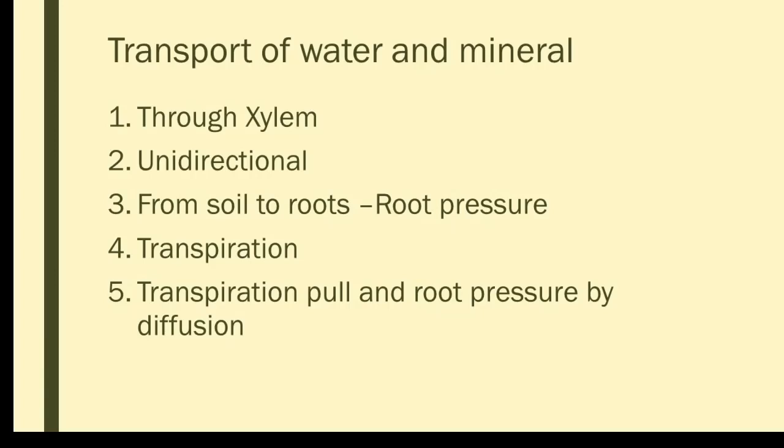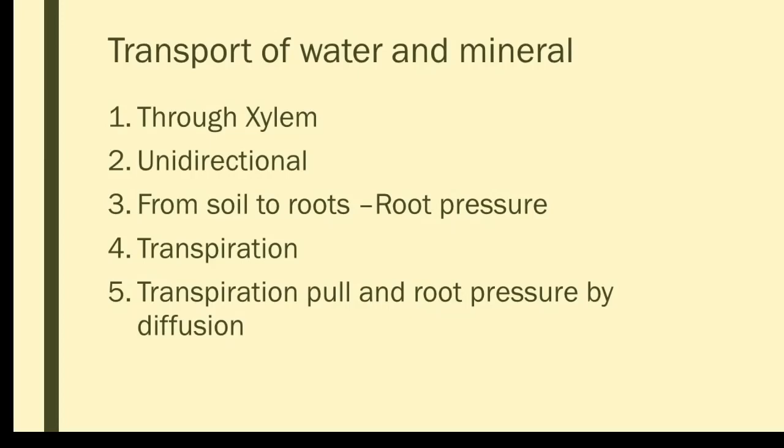The transpiration gives the suction force in the leaves, and from the soil to the root there is root pressure. Both act together and help in the transport of water and minerals by diffusion. This is automatic, by diffusion, hence no energy is required. The more transpiration, the more absorption from the soil.